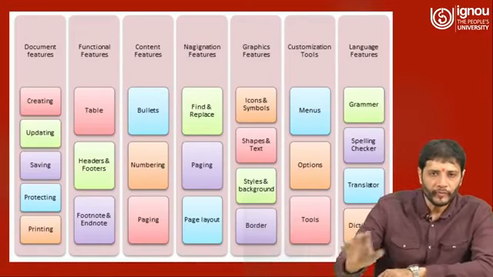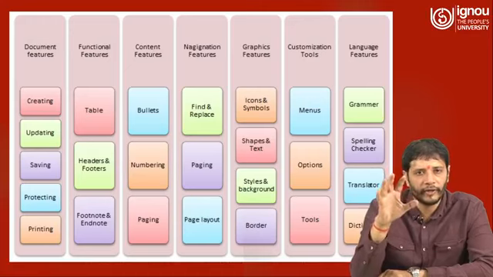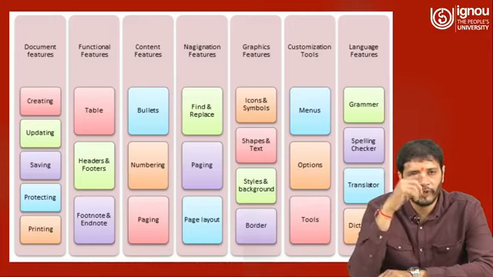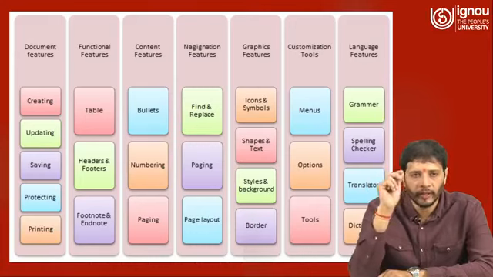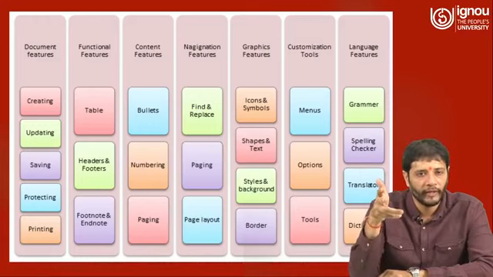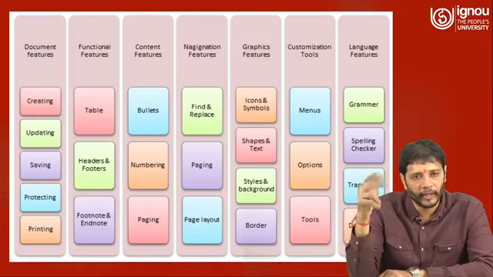You will find you have document features, functional features, content features, navigation features, graphical features, customization tools, and language features. If we talk about the document features, you can create, update, save, protect, and print a document. You can protect the document. There are certain files which you can encrypt, you can decrypt, and you can make it password enabled, and you can again make it decrypted.